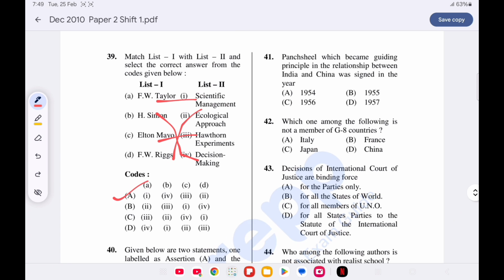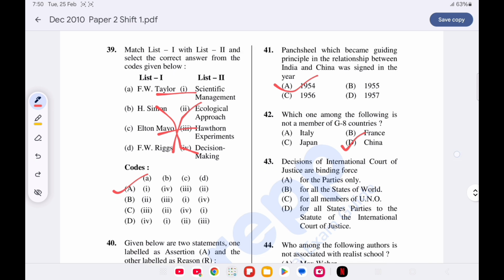Panchsheel, which became the guiding principle in the relationship between India and China, was signed in the year. Option A is correct. 1954. Now question number 42. Which one of the following is not a member of the G8 countries? Option D is correct. China is not the member.